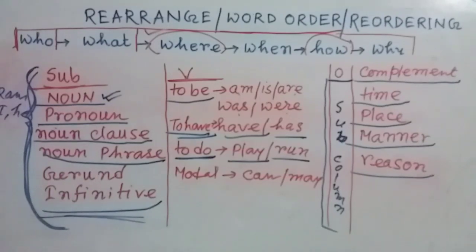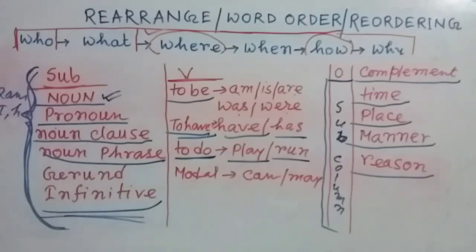That means in the complement part there may be something about the time, maybe something about the place, or maybe something about the manner, or you can say in which way the action is being done. These types of words can be seen there, and the reason why these activities took place, or what's the reason of the activity, that will be given in the complement part.